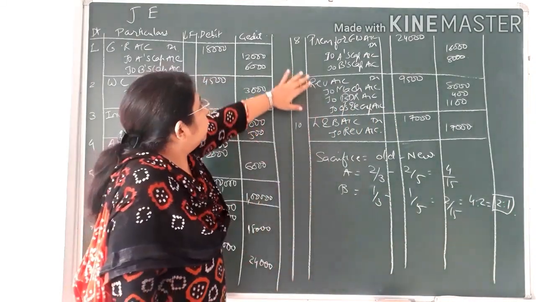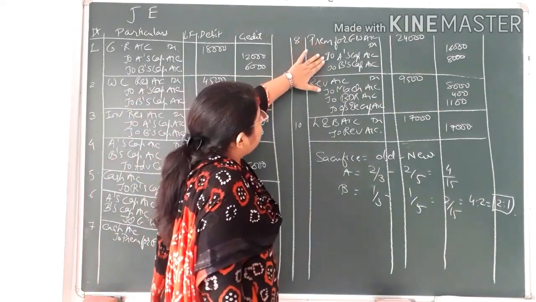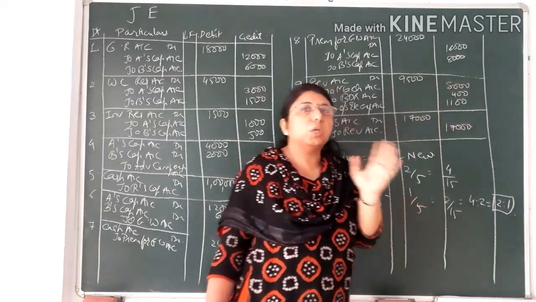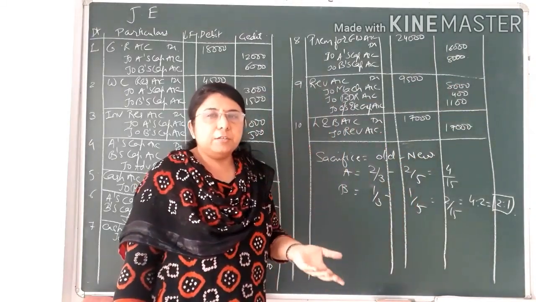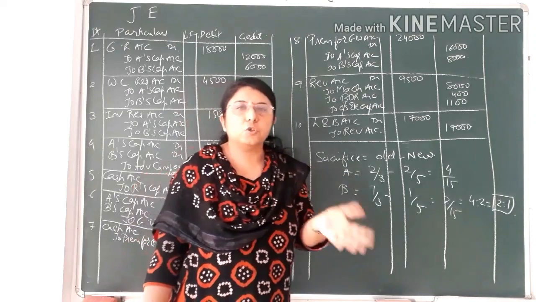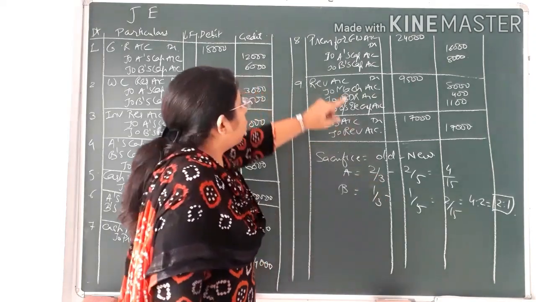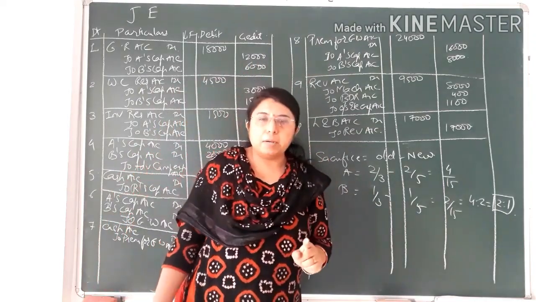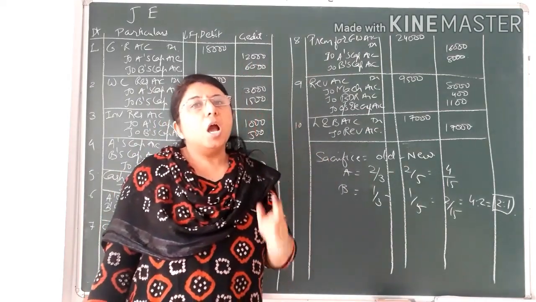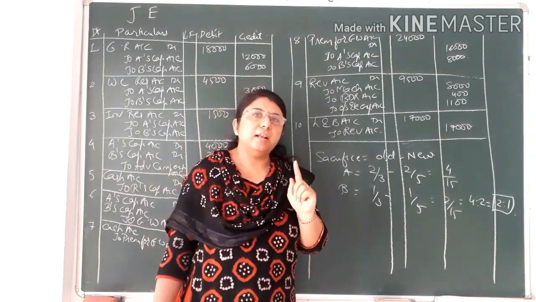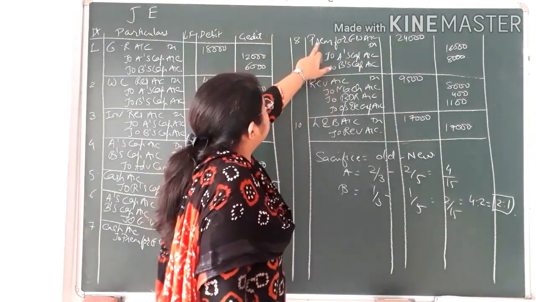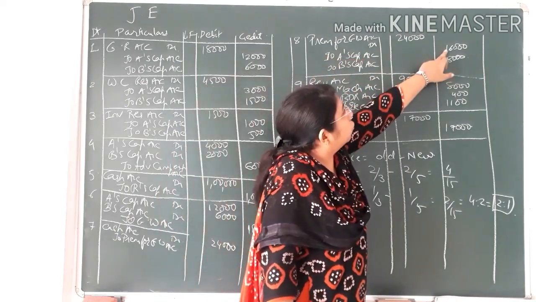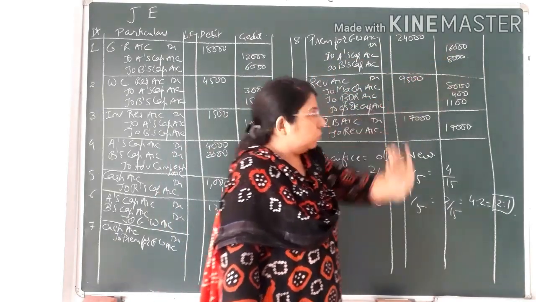So I have distributed here the premium for goodwill to the old partners in their sacrifice ratio. Over here old ratio and sacrifice ratio are both coming the same, but in every sum it is not possible that old ratio and sacrifice ratio would be the same. So you have to always verify and be clear that whatever goodwill the new partner is bringing, it is to be distributed amongst the old partners in their sacrifice ratio. So I have distributed goodwill 24,000 to A's capital and B's capital in the ratio of 2:1, that is 16,000 and 8,000.